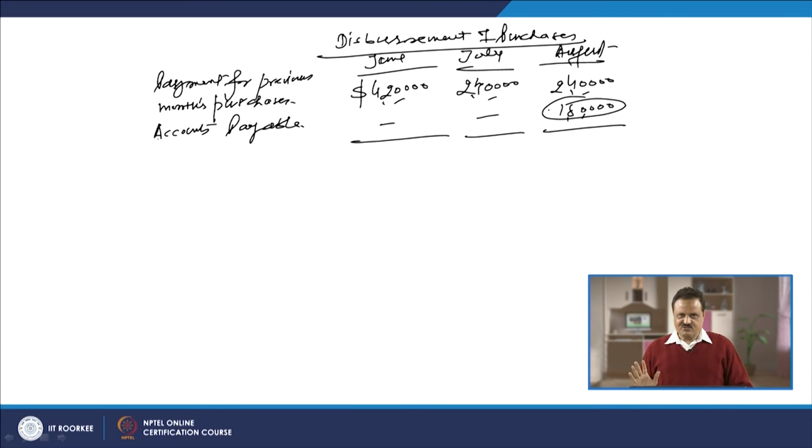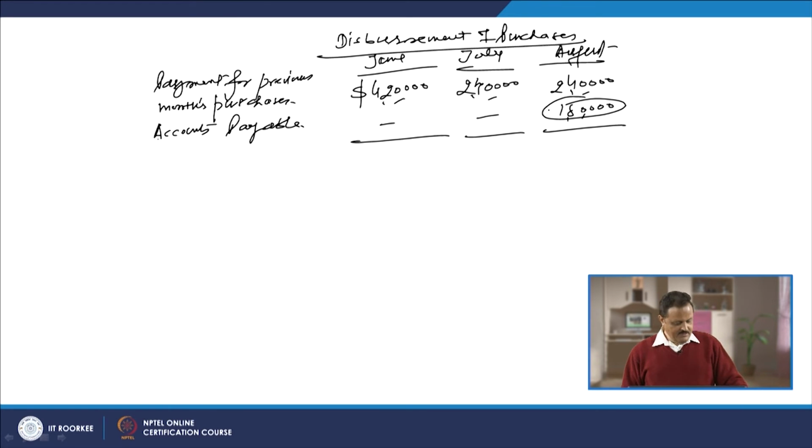So we have two pieces of information. One is the disbursements which we made over the different three months, which will go to the cash budget, and the second is the accounts payable. We have not made any payment on account of this amount. This amount is not going to be put anywhere in the cash budget because there is no cash outflow. This information will go straight to the balance sheet because it is still a liability on the firm till the end of this quarter, the month of August, and we have to show this liability in the budgeted quarterly balance sheet.